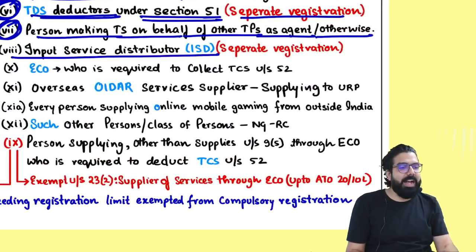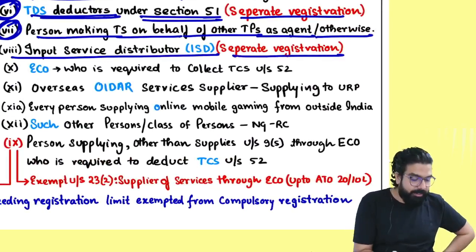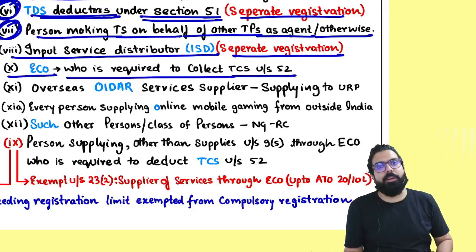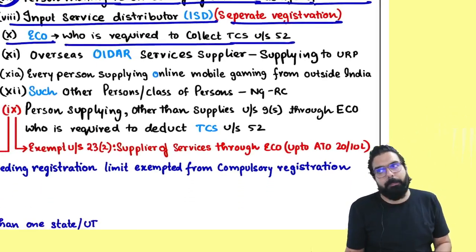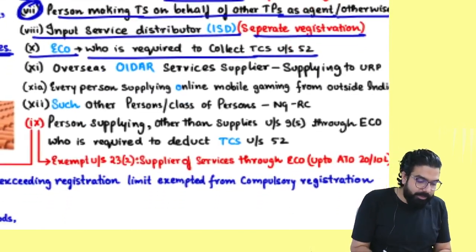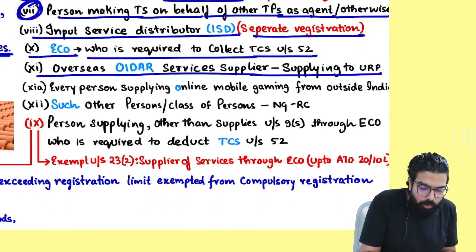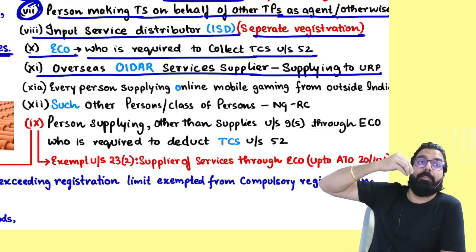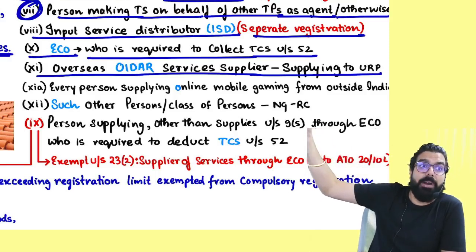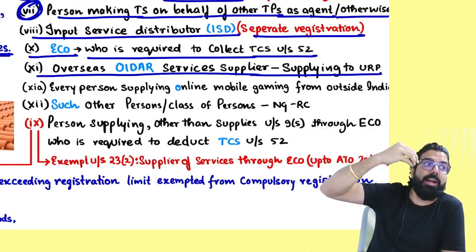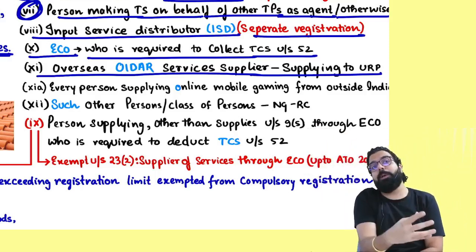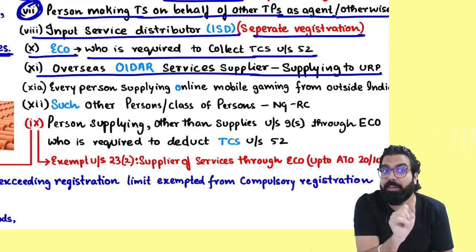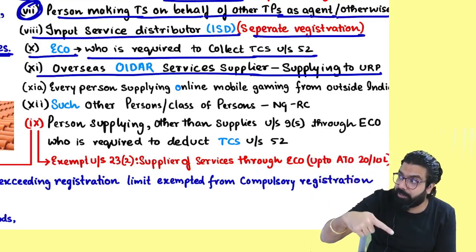Always remember one thing, ISDs require separate registration. An e-commerce operator who has to collect TCS under section 52 has to take compulsory registration. Next, OIDAR supplying to an unregistered person. If OIDAR services like Netflix, Amazon Prime, etc. are supplied from outside India to a registered person in India, then the registered person will pay GST under RCM. If they are supplying to an unregistered person, then they have to take compulsory registration in India.